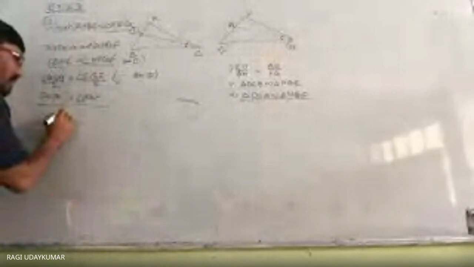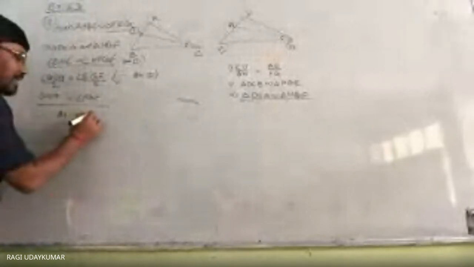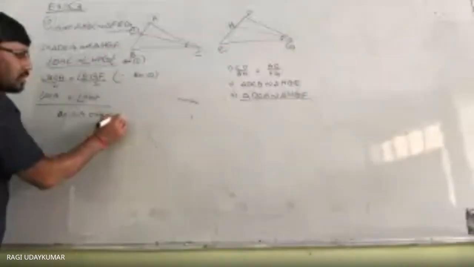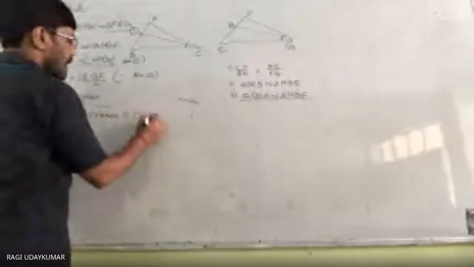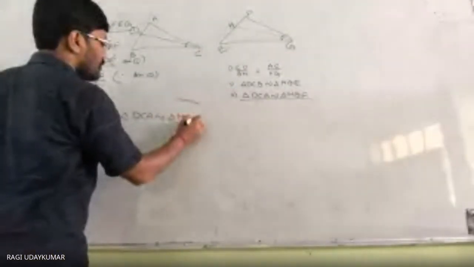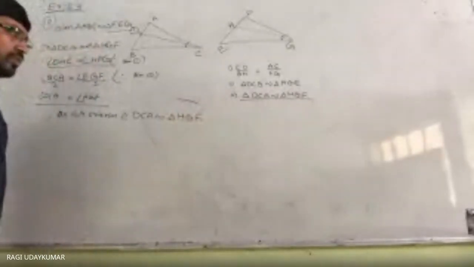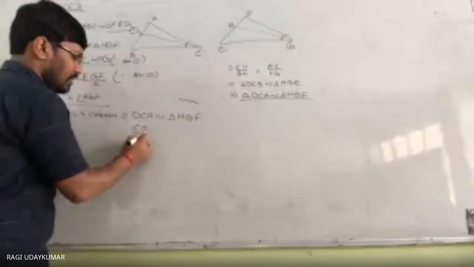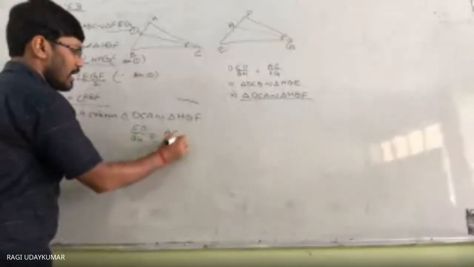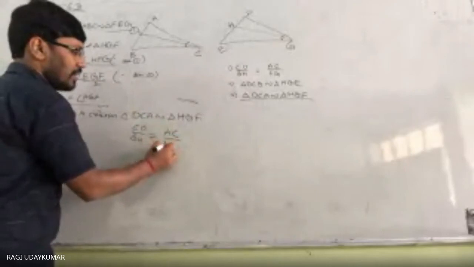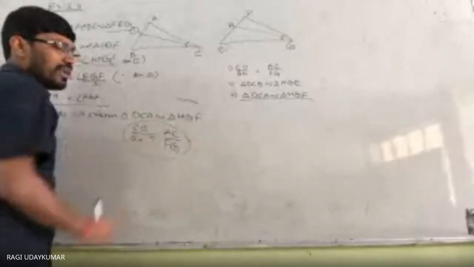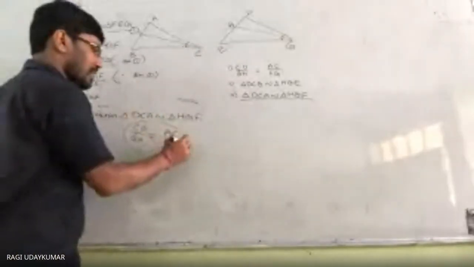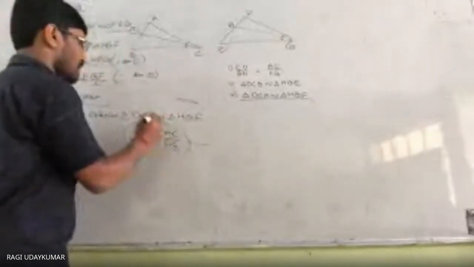So from this one and this one you can say that two angles are equal in the two triangles. Therefore, by AA criterion, triangle DCA is similar to triangle HGF. Therefore, you can write here CD by GH is equal to AC by FG. Corresponding sides are equal. So this is the first part. This is the first one. This is the third one.